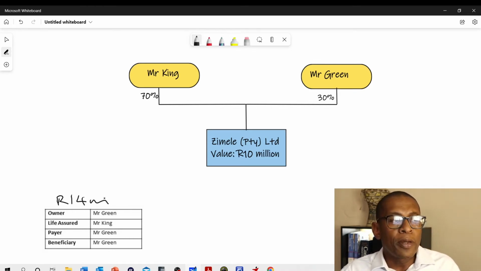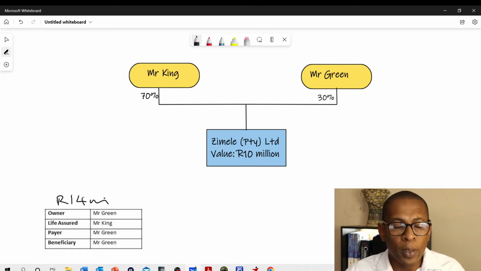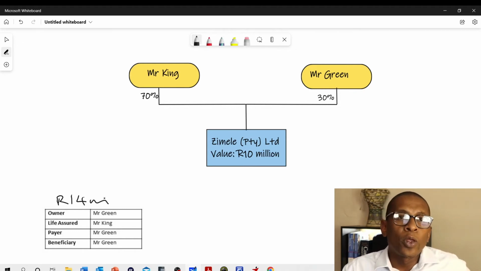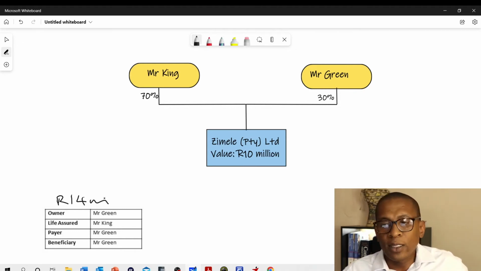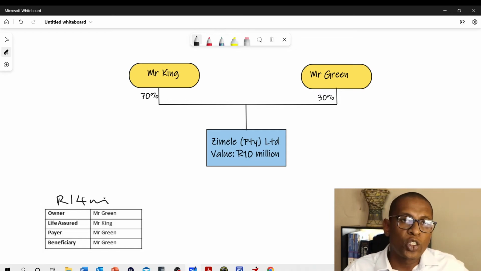So the minute that you overshoot the value of his shares by quite a margin, then you run into problems, because then you'll fail one of the requirements which I discussed in Part E of estate duty consequences of these policies. The purpose of the policy must be to buy Mr. King's shares. If that is the purpose, then it should be 7 million rand.